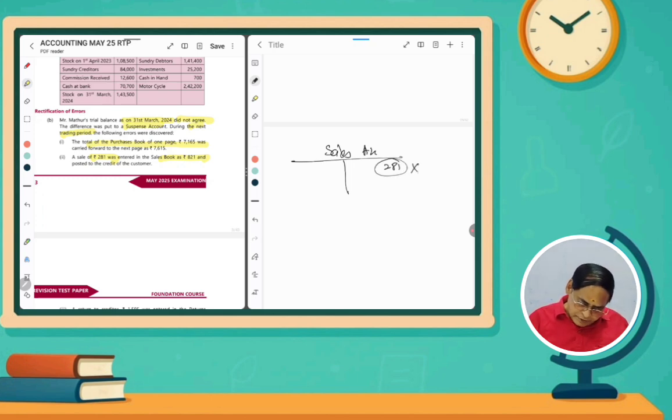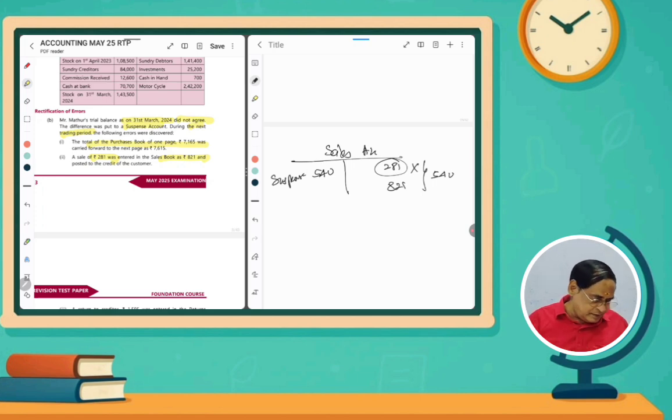Instead, in the sales book we entered 821. So how much excess did we mention? 821 minus 281, so 540 rupees excess in the credit side. So it should be cancelled, which means it should be debited in the sales account. That is suspense. It will be in the suspense account.